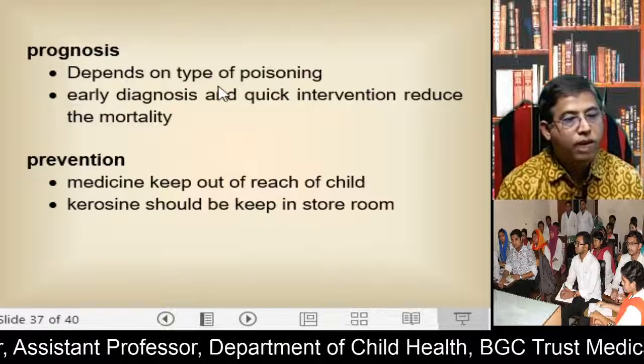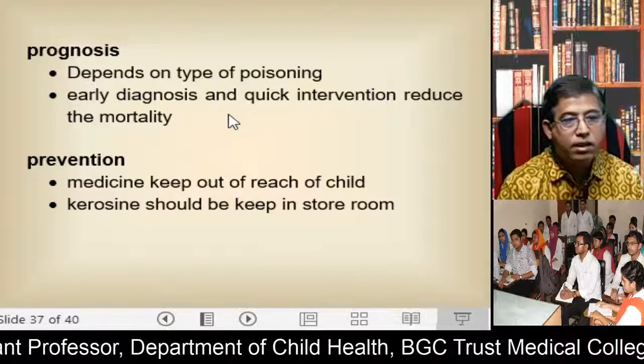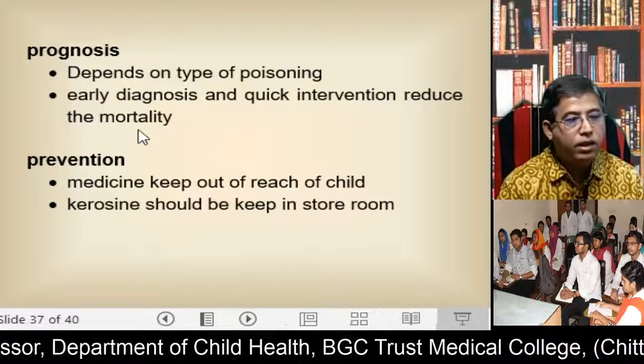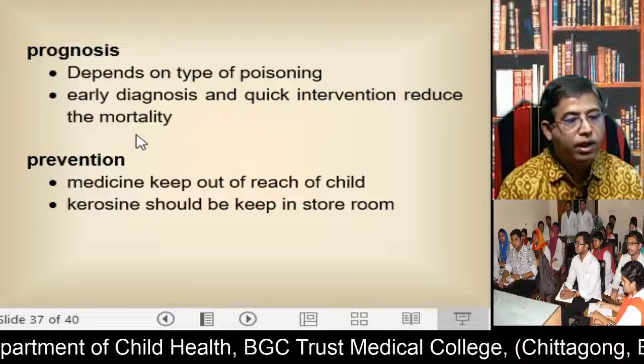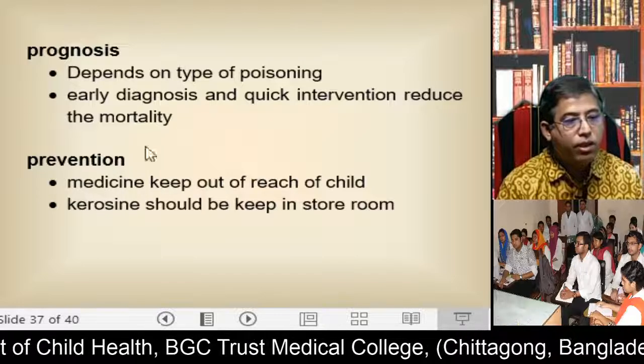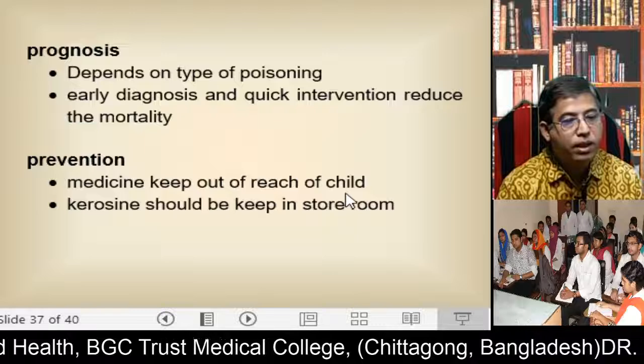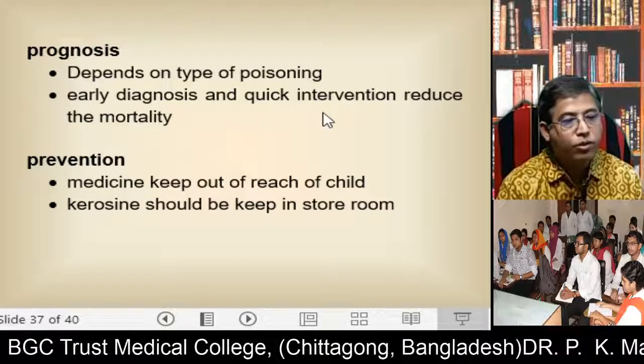Prognosis depends on the type of poisoning. Early diagnosis and quick intervention reduce mortality. How can you prevent poisoning? Medicine should be kept out of reach of children. Kerosene should be kept in a storeroom.